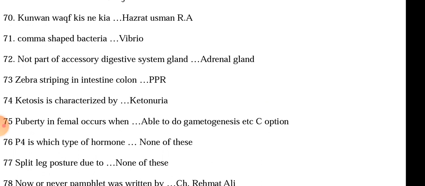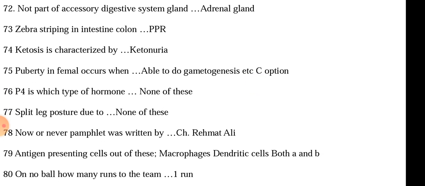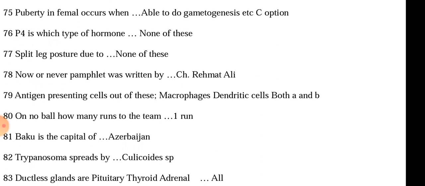Progesterone is which type of hormone? None, as it is steroid. Options were of proteins. Split leg posture is due to none of these. Pamphlet "Now or Never" was written by Chaudhry Rahmat Ali. Antigen presenting cells out of these are both of these: macrophages and dendritic cells. It is a repeated question. Baku is the capital of Azerbaijan. Trypanosoma spreads by Culicoides species.